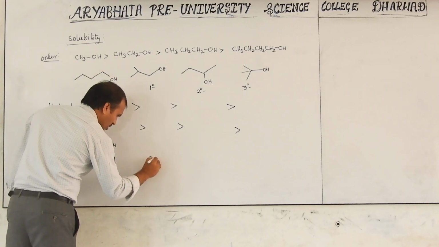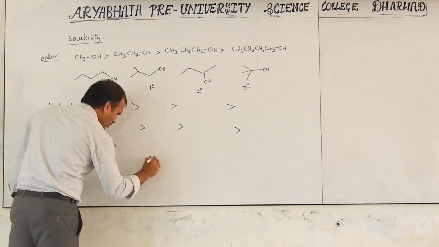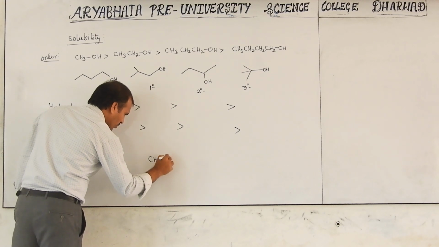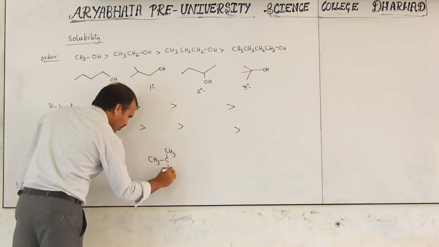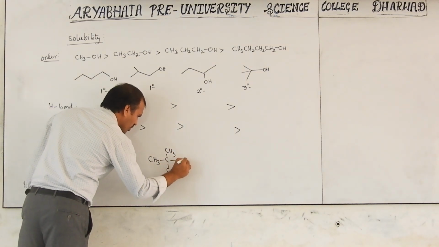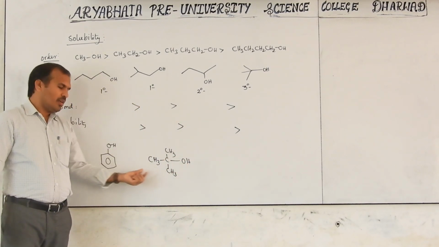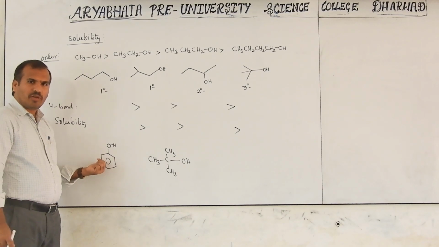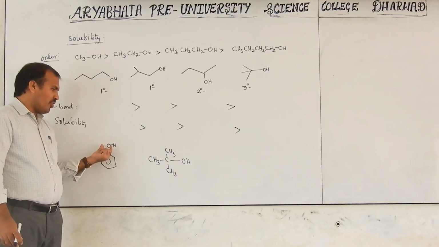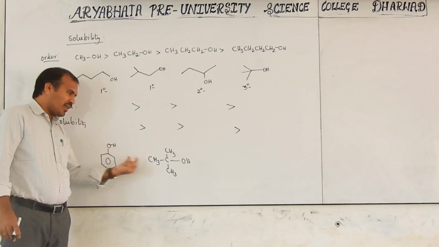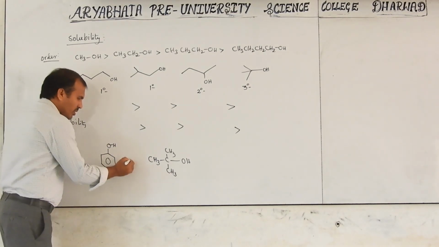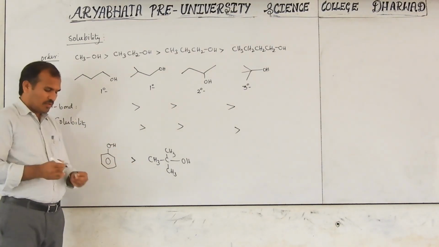Now this will be called CH, CH, CH, OH. This is a tertiary alcohol. It looks like a secondary alcohol, but it is phenol. It forms hydrogen bonds somewhat greater than this one, so it is a little bit soluble.